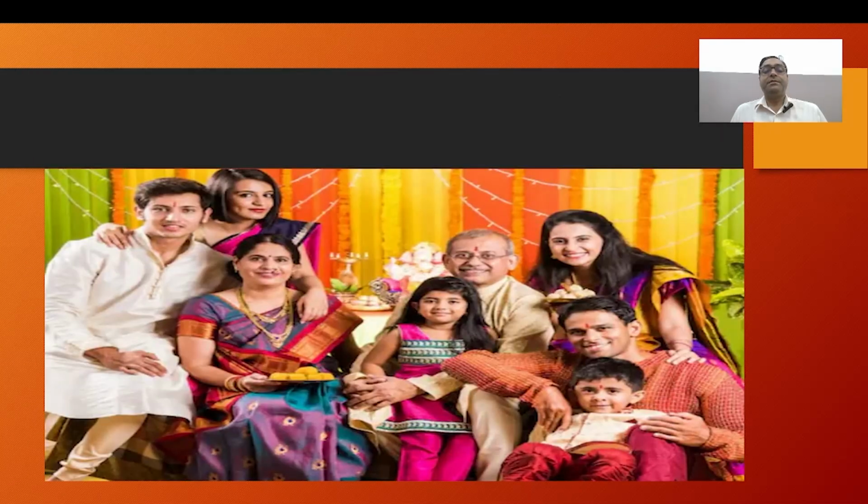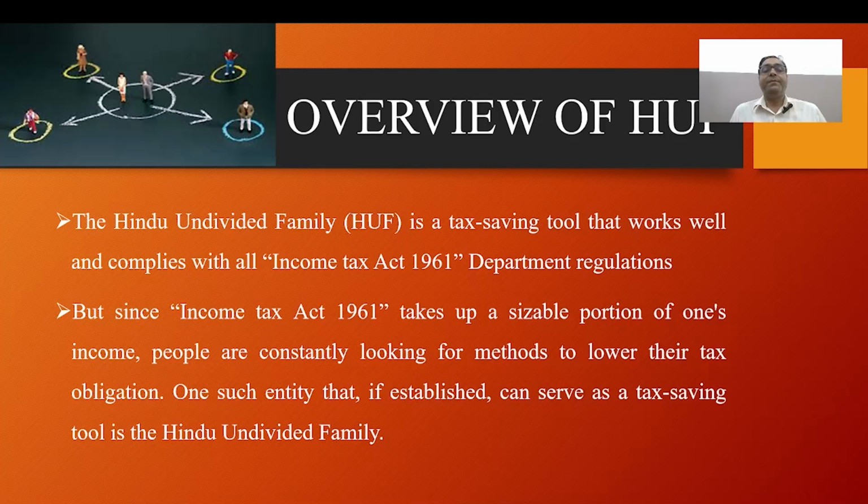We will also discuss who the Karta is, who manages the Hindu family, and the roles and responsibilities in Hindu undivided families.